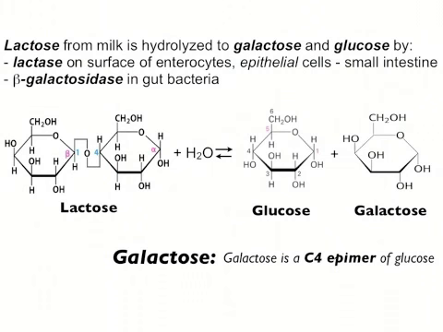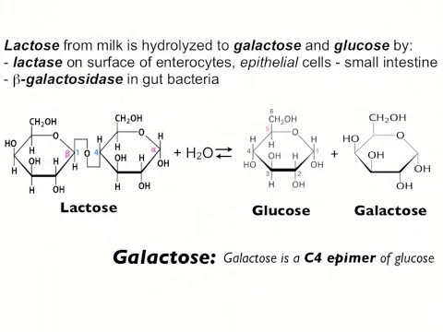Galactose comes from lactose. Lactose is a disaccharide, and it is found in milk. This disaccharide is hydrolyzed on the surface of enterocytes to yield galactose and glucose. The second way is through the action of beta-galactosidase that is found in gut bacteria.